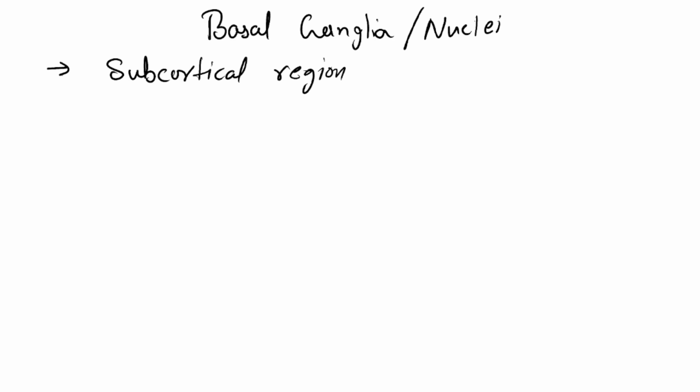So it is located below the cerebral cortex. Now basal ganglia is not a single nucleus, rather it's a group of subcortical nuclei.